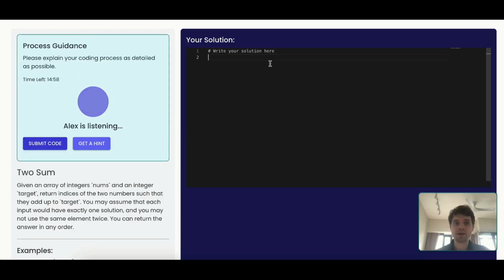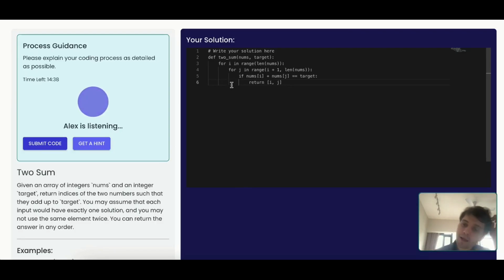I'm pressing this button and I can have a hint in case I have any challenges with my solution, or I may just code myself and check this. For example, for now, I'll provide an incorrect solution. I prepared one, so let's try.